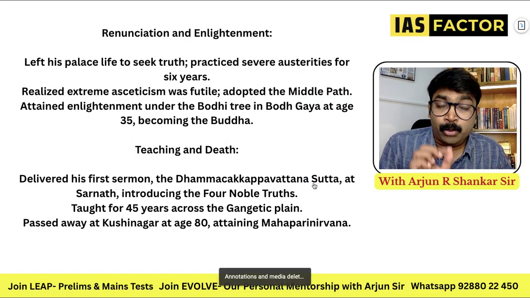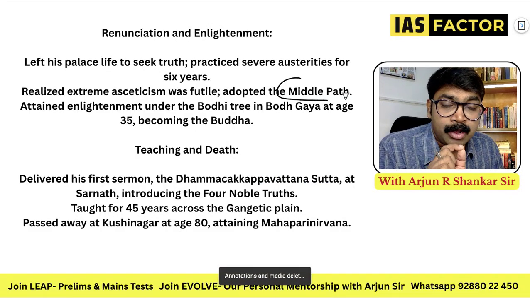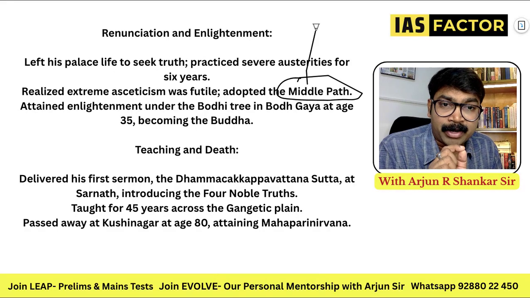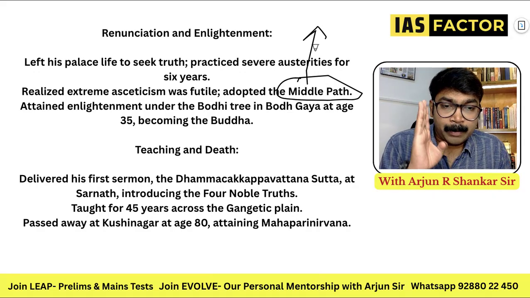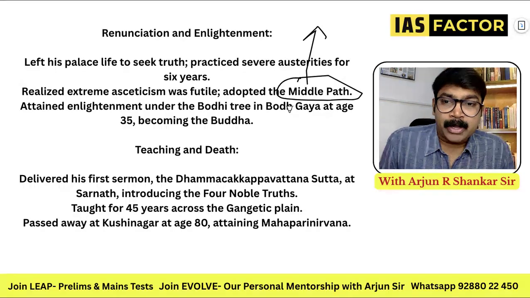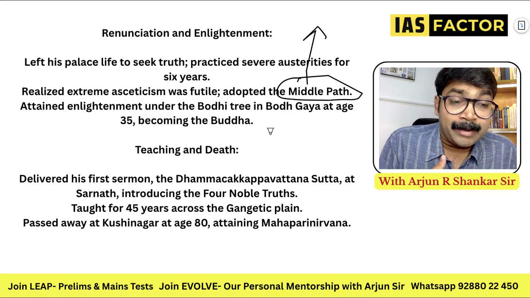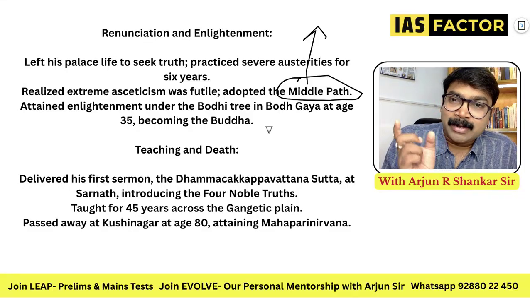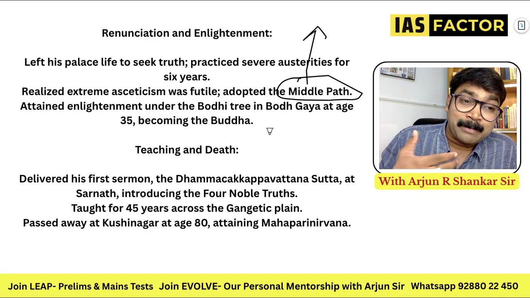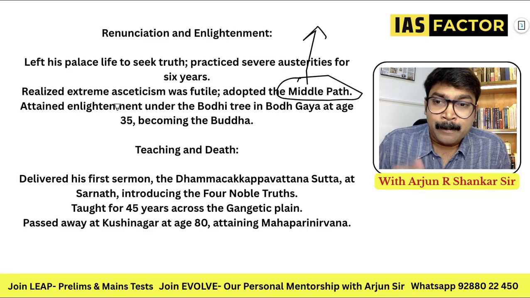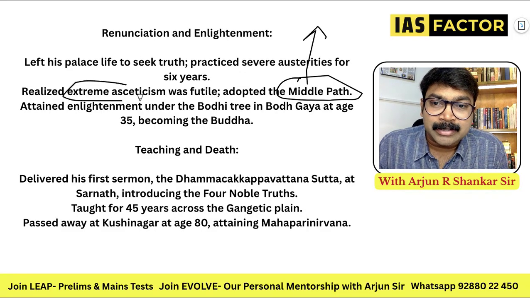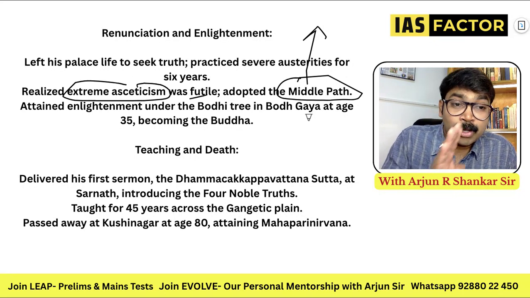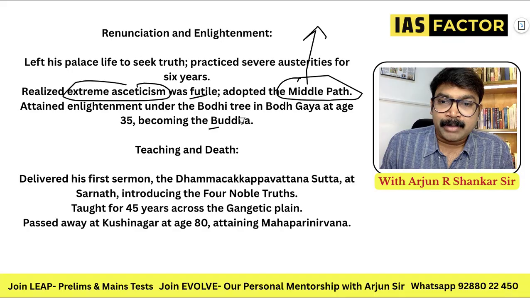This is very important, and you need to note a very important term, the Madhyama Patha, the Madhyama Varga, the middle path. Mahavira had a different opinion. In Jainism, Mahavira inflicted maximum pain onto his body, but Buddha realized that extreme asceticism was futile. He took a middle path and became the Buddha.